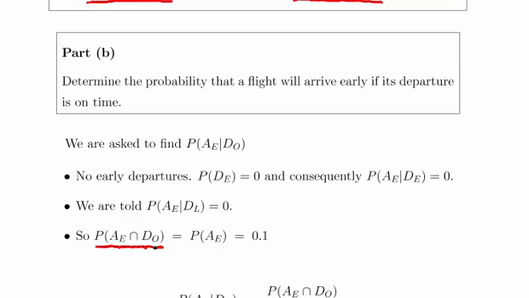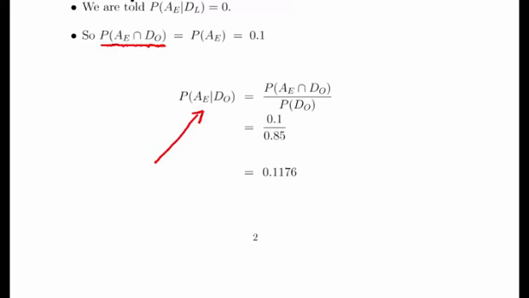The probability of AE and DO, the probability of arriving early and departing on time, is necessarily the same as the probability of arriving early, because you can only arrive early if you depart on time. So essentially, they're the same thing. That last point is very important, actually. It demonstrates the fact that you should always think about the situation that the symbols and the letters are trying to describe, and just try to think through it properly.